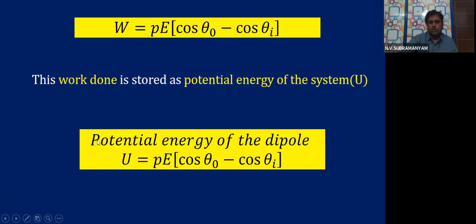So the potential energy of the dipole will be U equals PE into cos theta 0 minus cos theta I. Theta 0 is the initial angle, theta I the final angle.